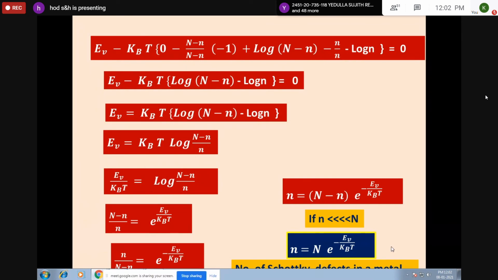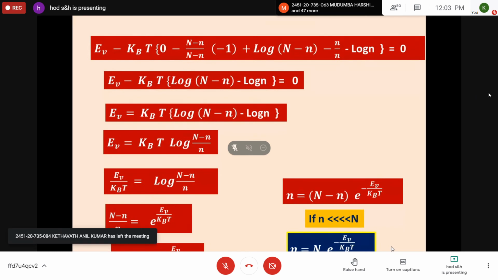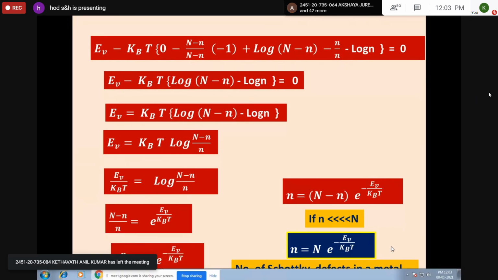So this expression, n is equal to capital N into e to the power of minus EV by KBT, represents the number of Schottky defects in metals. The same is also called the equilibrium concentration of Schottky defects in metals. Small n is the number of vacancies in metals, capital N is the number of atomic sites, EV is the energy required to create one vacancy, Kb is the Boltzmann constant, and T is the absolute temperature. So this expression represents the equilibrium concentration of Schottky defects in metals.